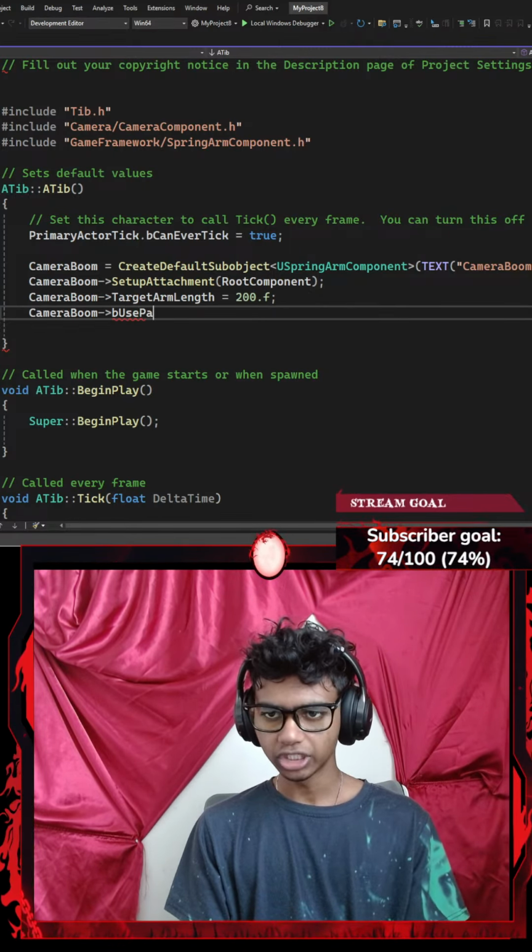So I'm going to go with UCameraComponent. There we go. Then I'm going to add a pair of parentheses and go with a text. My text is going to be follow camera, because I want my follow camera to be called follow camera inside of my Unreal Engine. Guys, I feel like I'm kind of awful at explaining that.